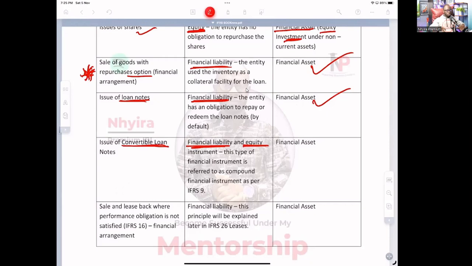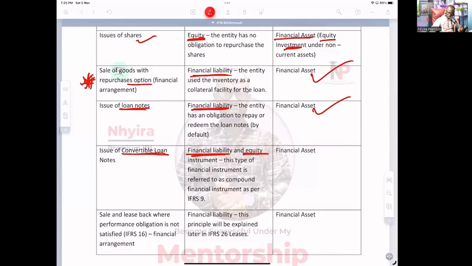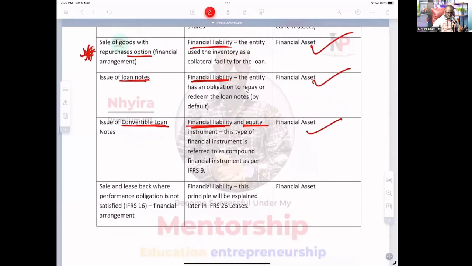So in the books of the entity issuing the convertible loan notes, we have to recognize both a financial liability and an equity instrument. We're going to get into that in a moment and you're going to see how it plays out. Again, the entity that is buying the convertible loan notes will still treat it as an investment, so they will recognize financial assets.